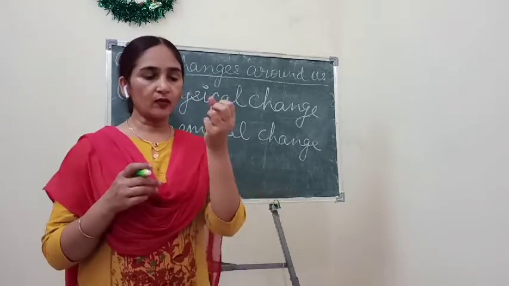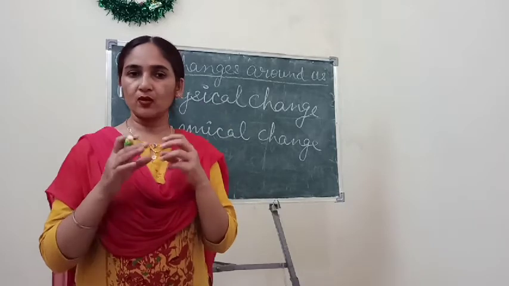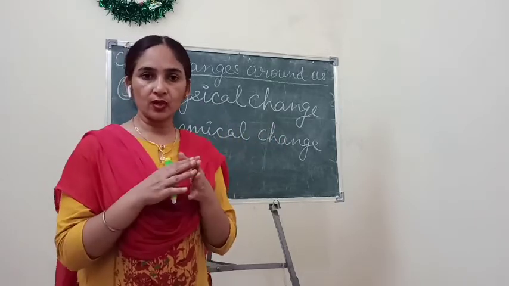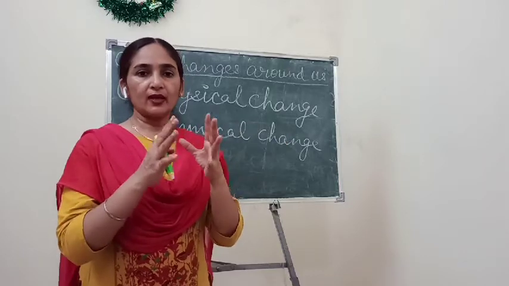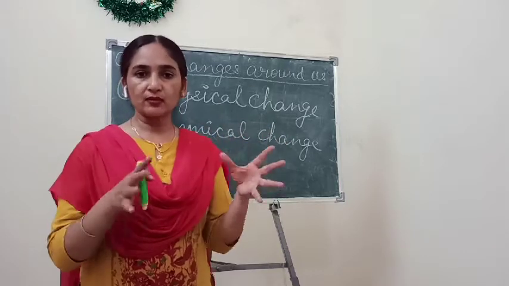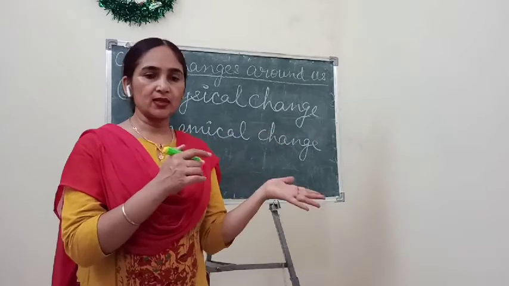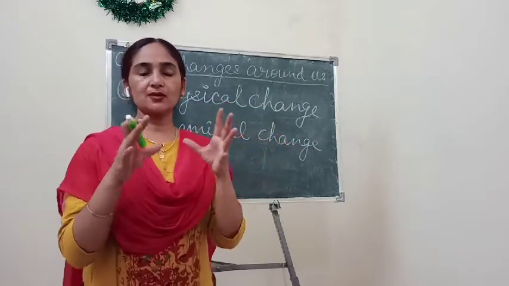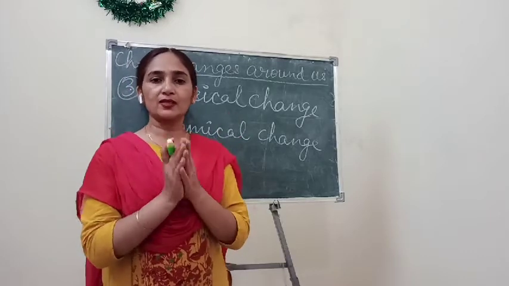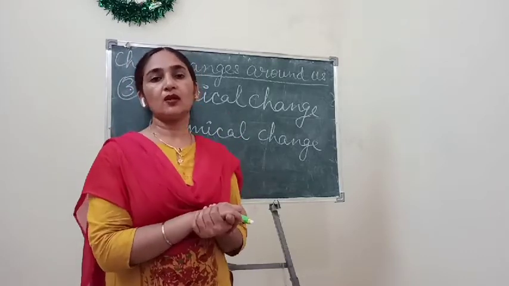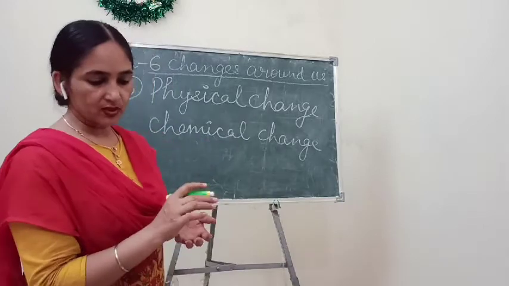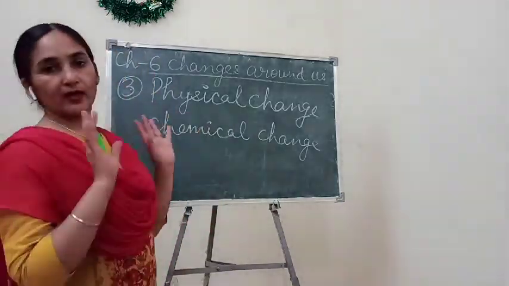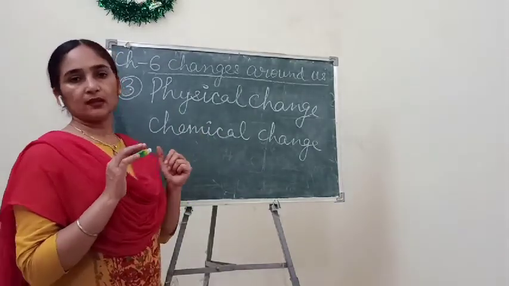When anything contracts or reduces its size, then also we can see that there is a change. पहले तो ये बड़ा था, अब छोटा हो गया. और if anything expands, shows expansion, then also we can say that पहले ये छोटा था, अब ये चीज फैल गई. Okay, so this is also a kind of change. That's why they have given it in this chapter. Okay, children. So this is all about the contraction, expansion, physical and chemical changes.